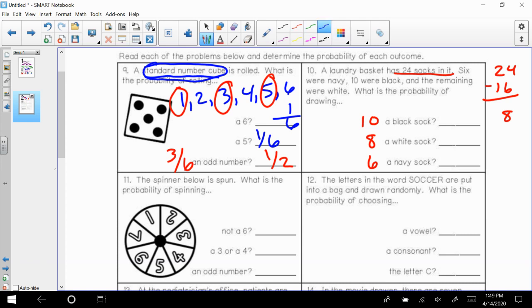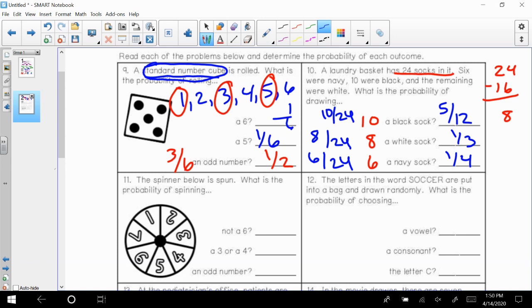All right, so we're going to now write all of our numbers in fraction form and simplify them. A black sock would be 10 out of 24. I know that 2 goes into both the numerator and denominator, so I'm going to simplify that to 5/12. A white sock would be 8 out of 24. I know 8 goes into both the numerator and denominator, and that simplifies to 1/3. The navy socks would be 6 out of 24. 6 goes into 6 and 24, so my final answer is 1/4.